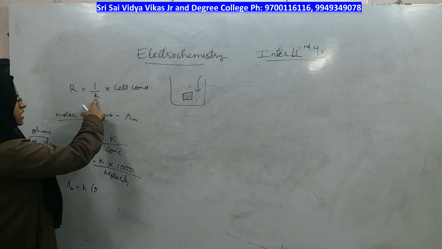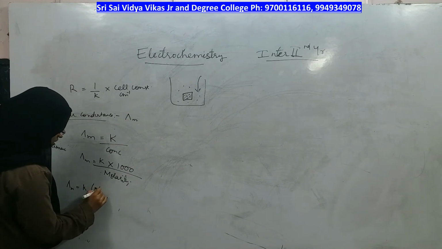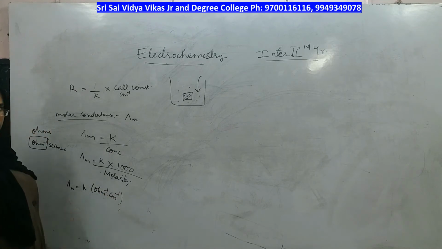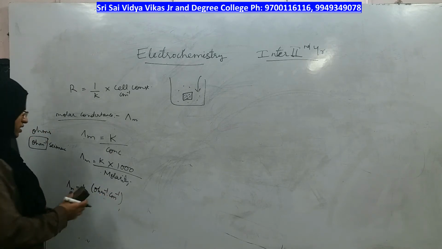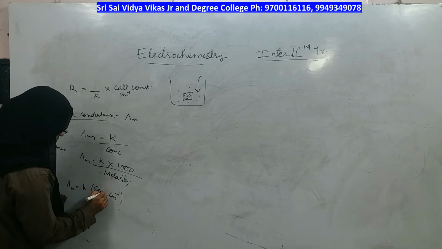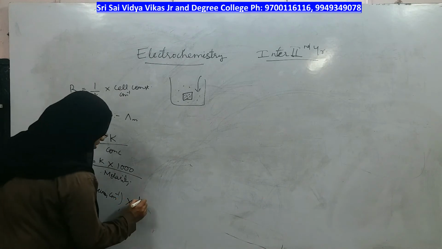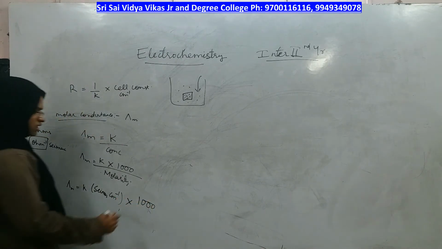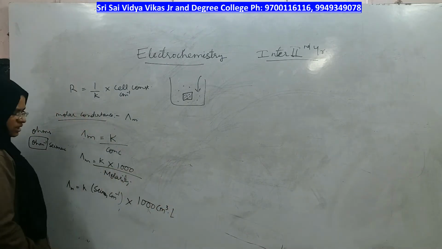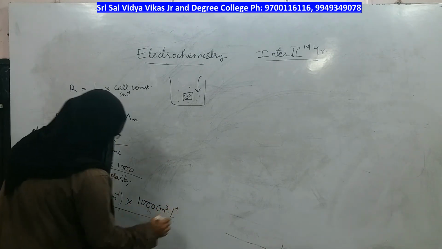And for specific conductance, the cell constant is centimeter inverse. Therefore, ohm inverse centimeter inverse are the units of conductivity, or instead of writing ohm inverse, you can also write Siemens, just Siemens, not Siemens inverse. Siemens into centimeter inverse into 1000 milliliter, right? So, milliliter can be represented as cubic centimeter per liter.